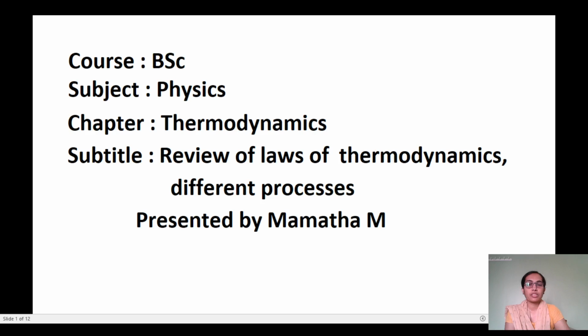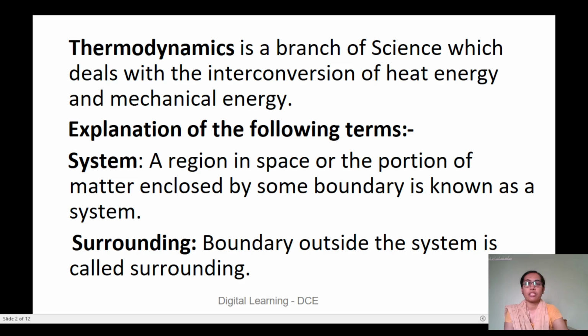Today I am going to discuss a topic on thermodynamics. So, in this review of the laws of thermodynamics, let us discuss different processes. Thermodynamics is a branch of science which deals with the interconversion of heat energy and mechanical energy. That is, mechanical energy can be converted into heat energy, and heat energy can be converted into mechanical energy.